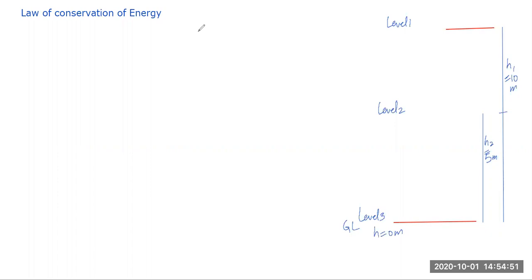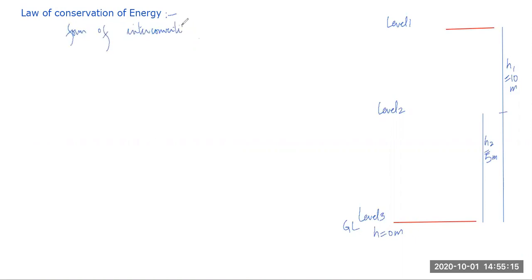But simply by saying this, students will not understand the depth of this law. The law of conservation of energy can also be stated as: the different forms of energies are interconvertible, meaning they can be converted from one form to another form.